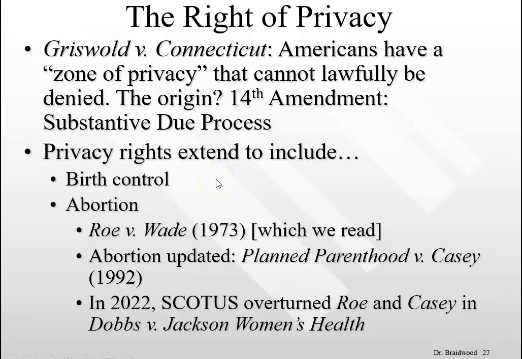So the way that I'm going to approach this, given the change, is I'm still going to go over this opening bit about Griswold and the introduction to the notion of privacy, and then I'm going to have my students read over a summary from OEA.org that has Roe versus Wade. Now, you might be thinking, well, why? Because Roe's overturned. Well, I think the idea there is that these substantive due process rights still exist for a number of different areas besides abortion. So just because this one is gone doesn't mean that this foundation of substantive due process rights doesn't extend to other areas, because they do, right? At least they do so far.